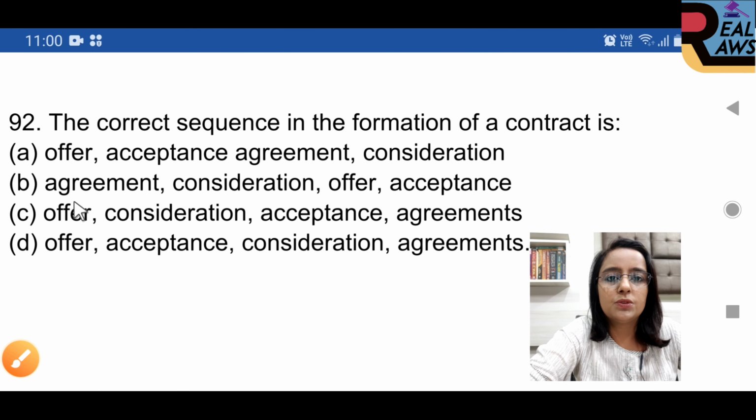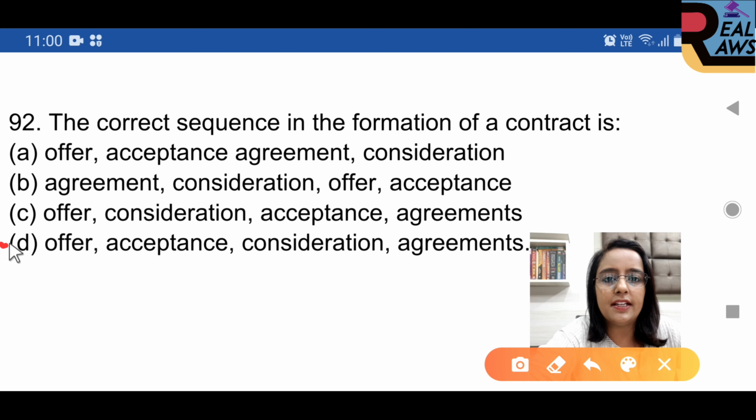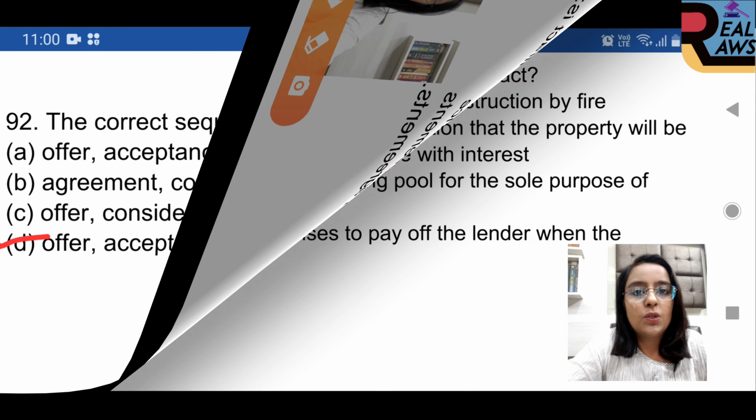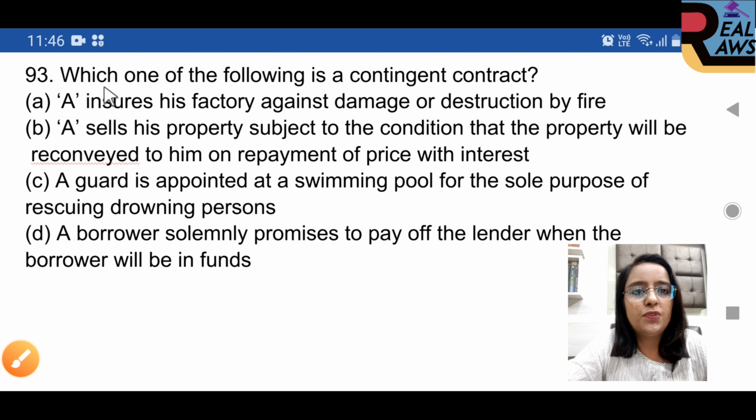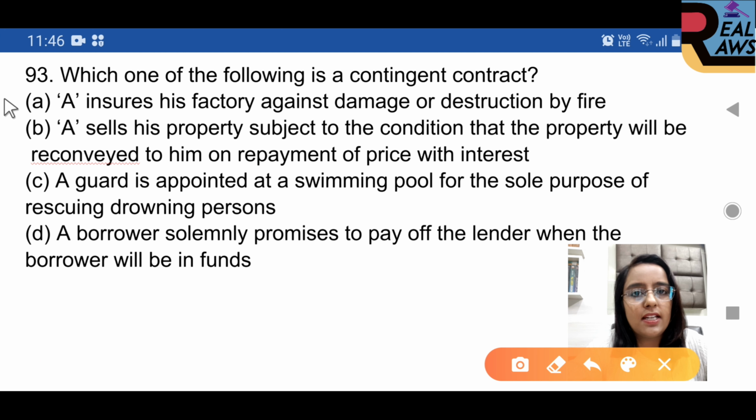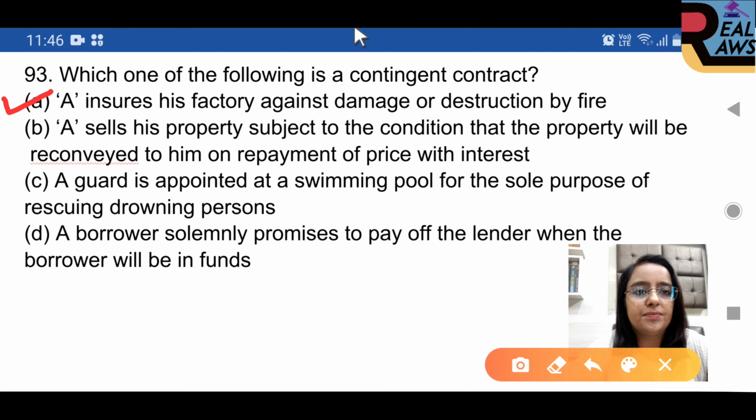Question 92. The correct sequence in the formation of the contract is, option D is right, because it says offer, acceptance, consideration and agreements. Question 93. Which one of the following is a contingent contract? Option A is right. A insures his factory against damage or destruction by fire.